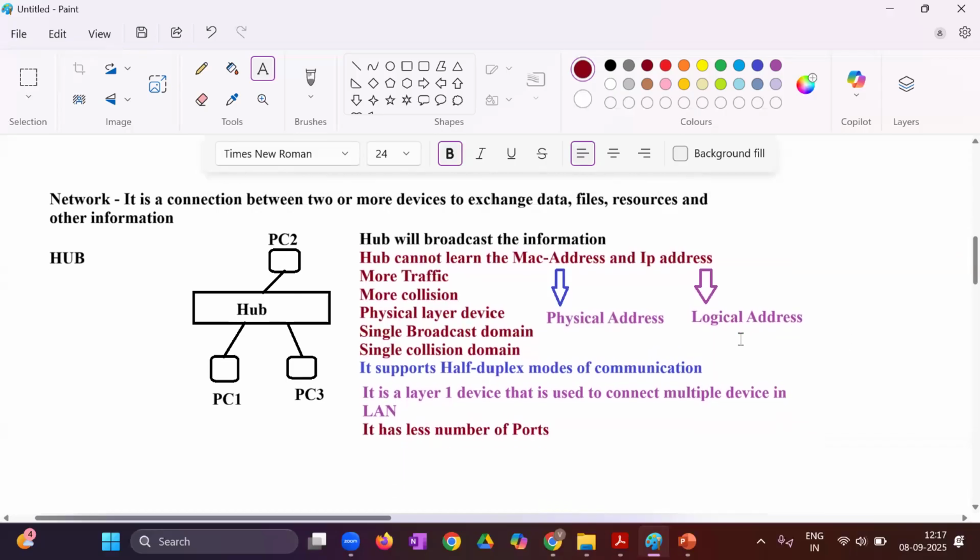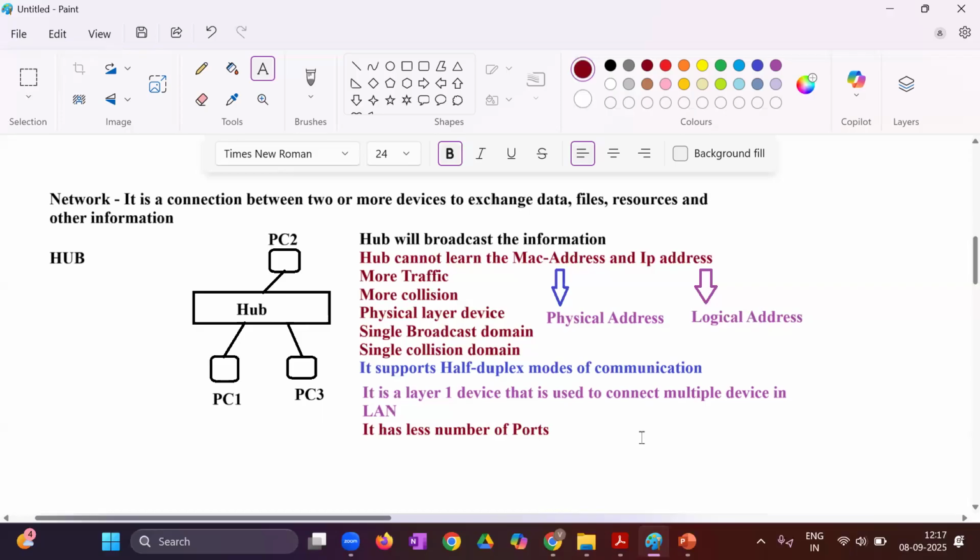And whenever you are explaining the hub, you have to tell that this hub is a very old device, not preferred now, right? As you know, this hub was having less number of ports. So let's say you have taken 20 devices and you have one hub that is going to allow only how many connectivity? 8. So again, you will take one more, 8 plus 8, 16, for example. To have a connectivity between two hubs, again, you require one more device that is called a bridge, right?